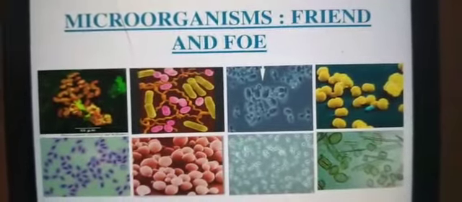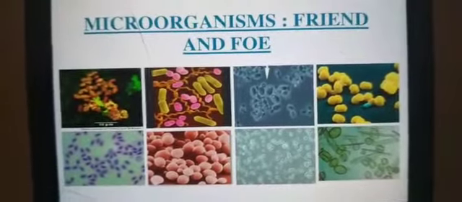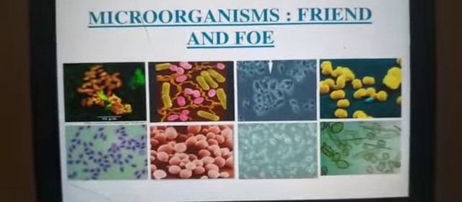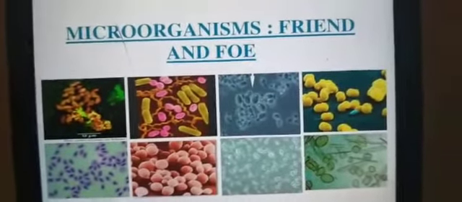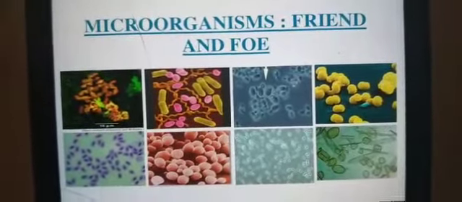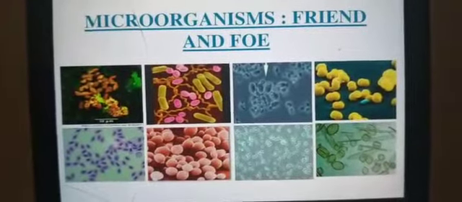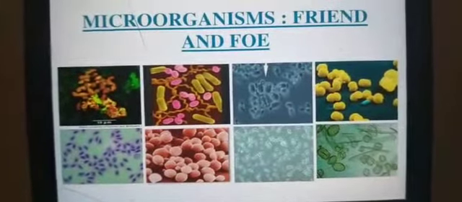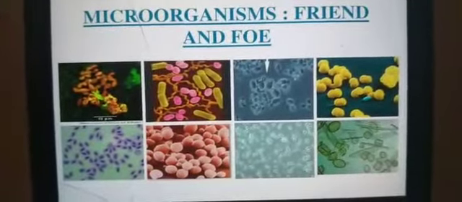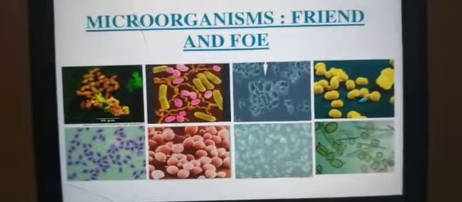Where do these microorganisms live? Microorganisms may be single-celled like bacteria, and some algae and protozoa are multicellular. Single cell means their whole body is a single cell, and multicellular means their body is made up of many cells. Many algae and fungi are multicellular. They live in all types of environments, ranging from ice cold climates to hot springs.